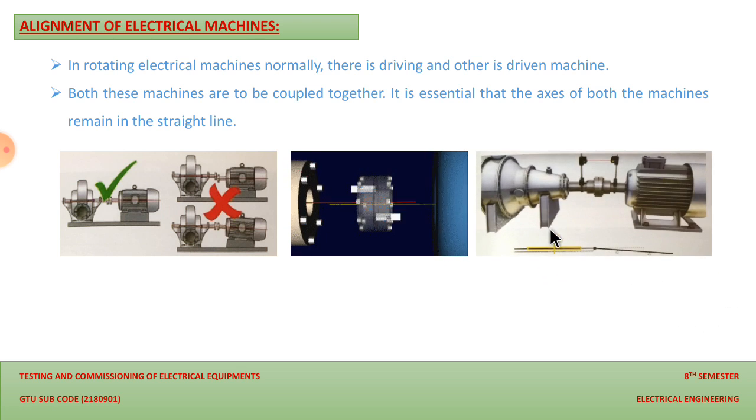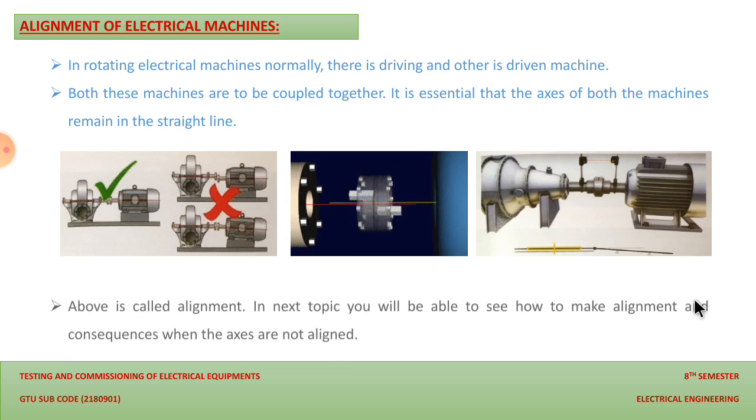Now over here you can see that this is the proper alignment. If you want to measure the alignment between these two, we have a number of devices through which we can measure the alignment between the driving machine and the driven machine. So these three images define the alignment and the effects of misalignment, and later on we will discuss the adverse effects of misalignment in the case of an electrical machine.